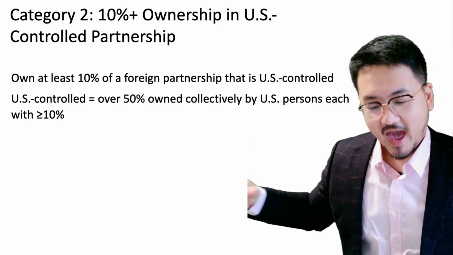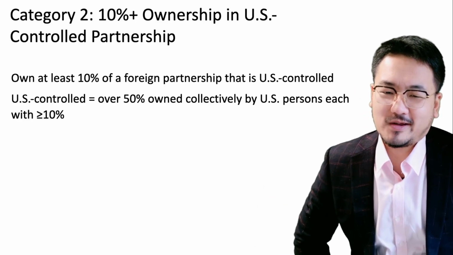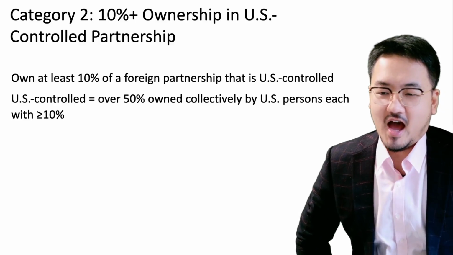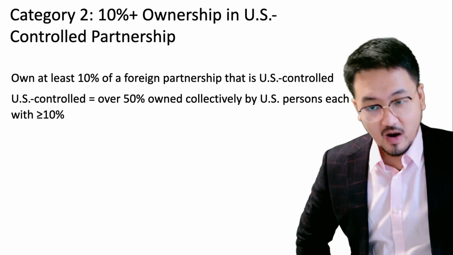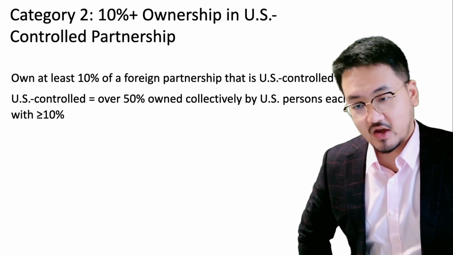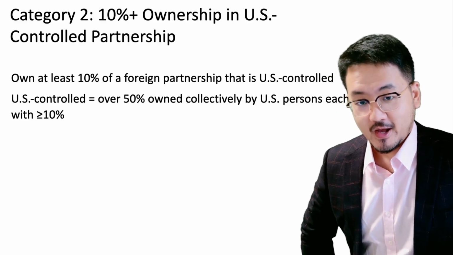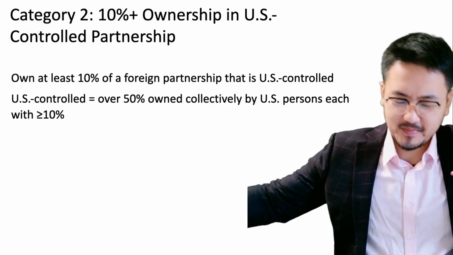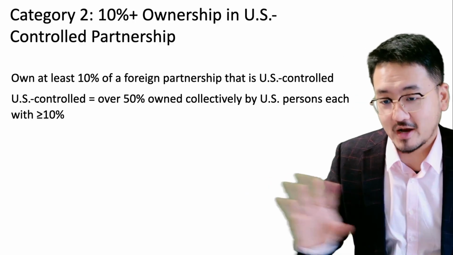And you may think, wow, what if I already filed category 1? If there was a category 1 filer at any time of that year, no one is category 2 for that year. So these are mutually exclusive filing requirements of category 1 and category 2.